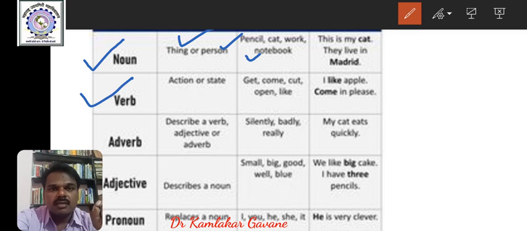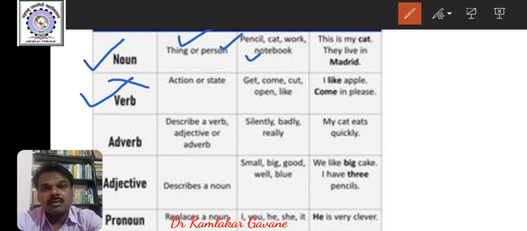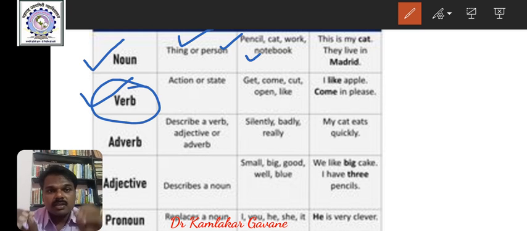It is the most important word class, because 40 to 50% of English grammar is about verbs. If you understand verb grammar, if you understand various forms of verbs and how to use them, all sentence structures depend on the forms of verbs. So verb is a very sensitive element in the family of sentence.